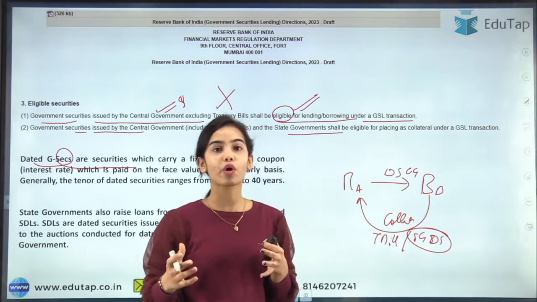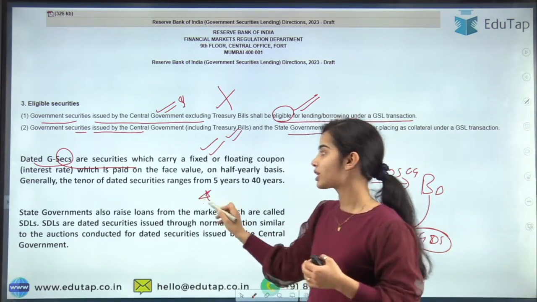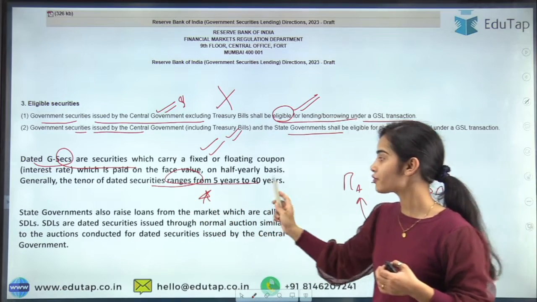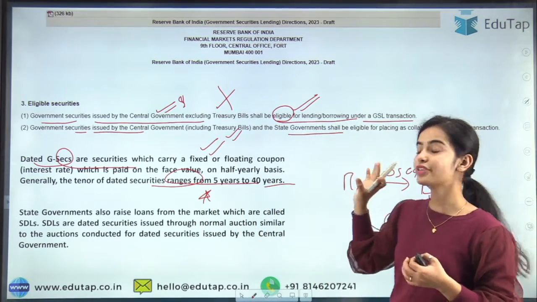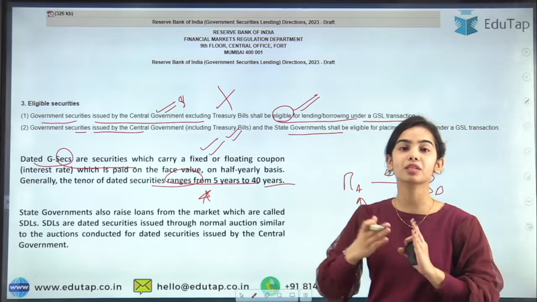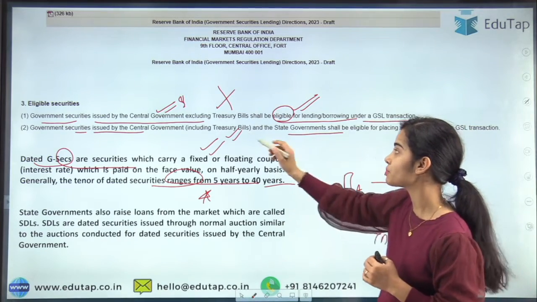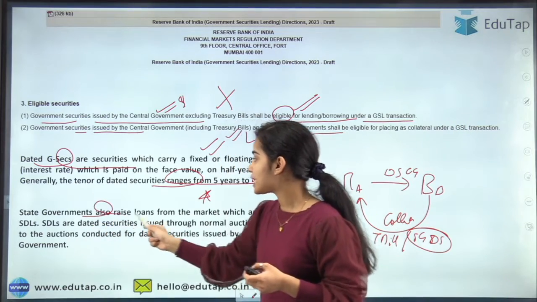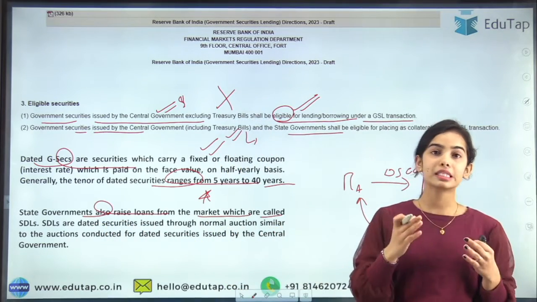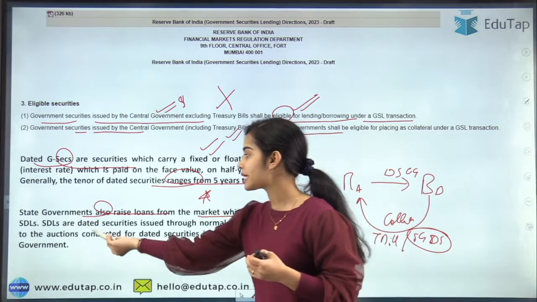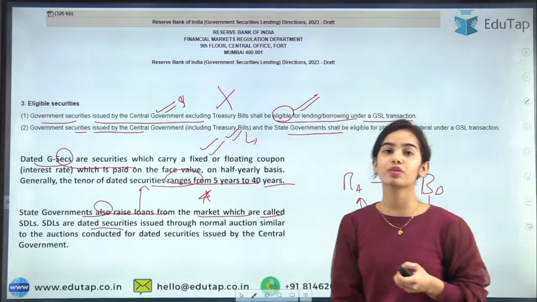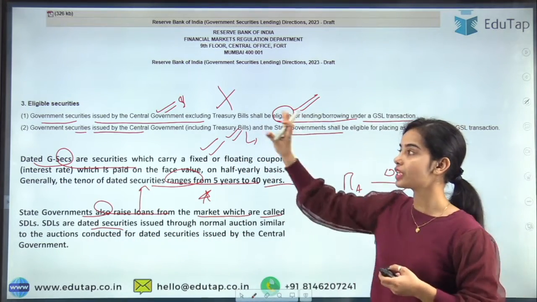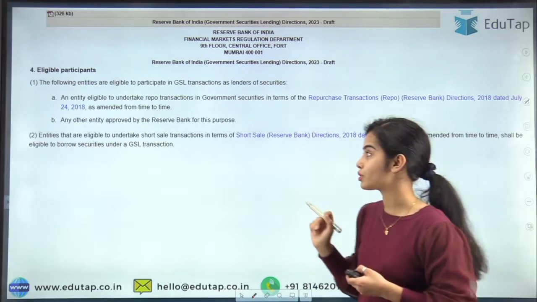Okay, so dated securities are the longer term securities, that is, securities ranging from 5 years to 40 years, while the treasury bills are the short term. They are the money market instruments, short term instruments of less than 1 year. The state governments also raise loans from the market, which are called the state development loans. They are dated securities, just like the central government dated securities. So I hope you have understood the eligible securities also.